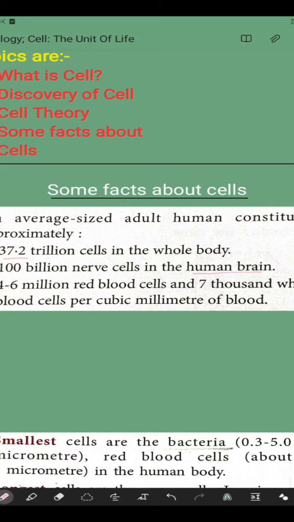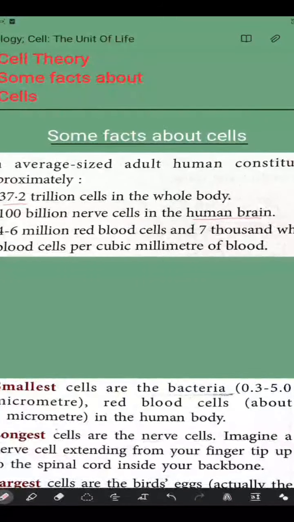This means the stars present in the Milky Way galaxy are fewer than the number of nerve cells in the human brain. It's a fact. Our human body has billions of nerve cells, and in the brain alone there are 100 billion nerve cells. Then there are 4 to 6 million red blood cells and 7,000 white blood cells per cubic millimeter.